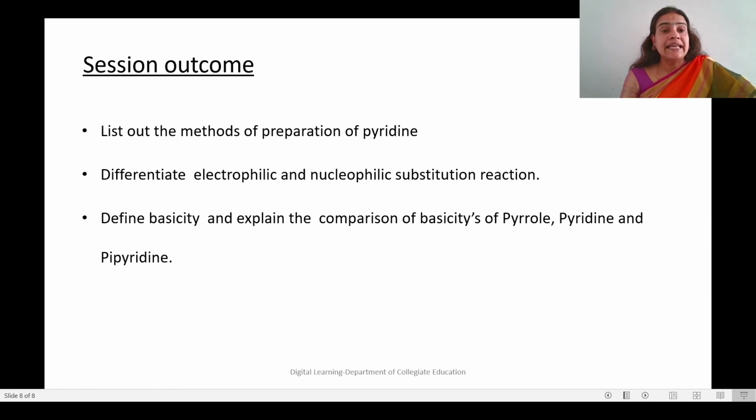Then, students, in this session you have learned about the methods of preparation of pyridine, one from acetylene and the other from nicotinic acid. Then the electrophilic and nucleophilic substitution reactions. I have told you that the electrophile enters at the third position and the nucleophile enters at the second position. Then how can we explain and compare the basicity of pyrrole, pyridine and piperidine?